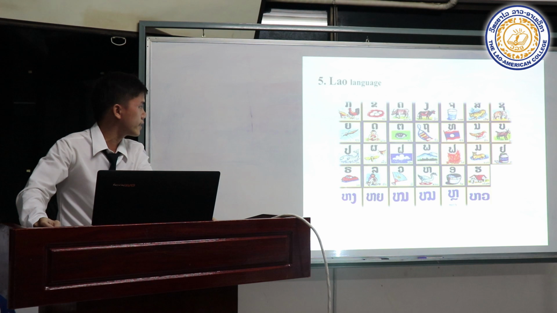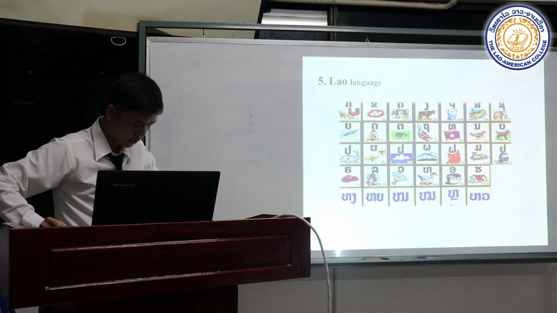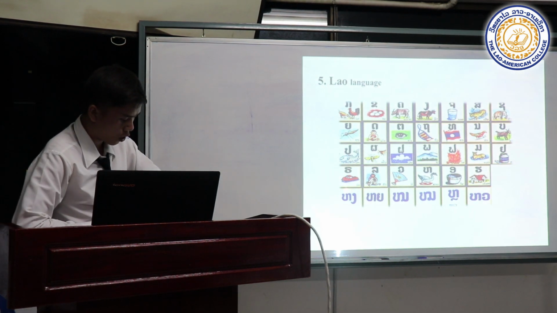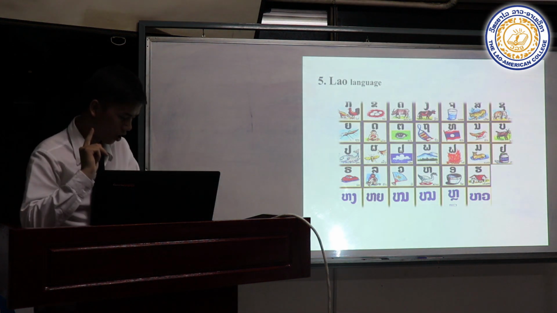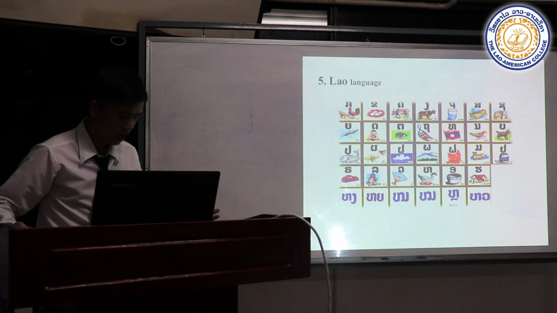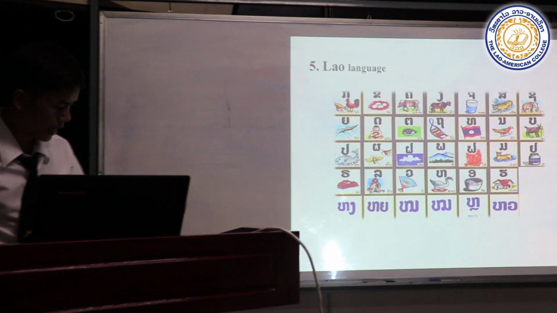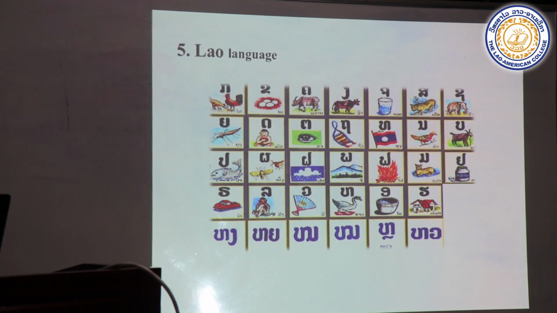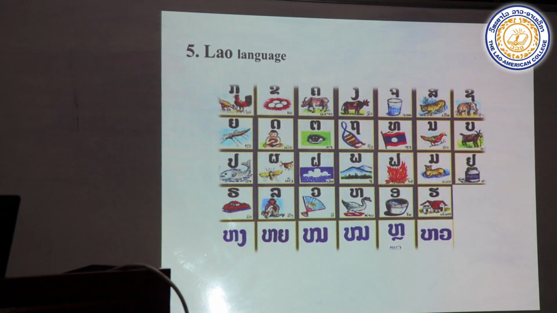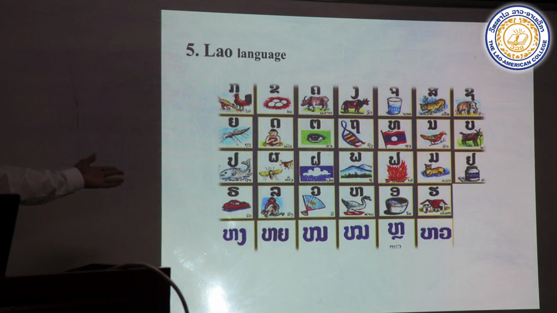The last point is the Lao language. Lao language, also called Laotian, is one of the Thai languages of Southeast Asia. The Lao language has 20 basic consonants. What are the 20 basic consonants? Look at your picture like this.